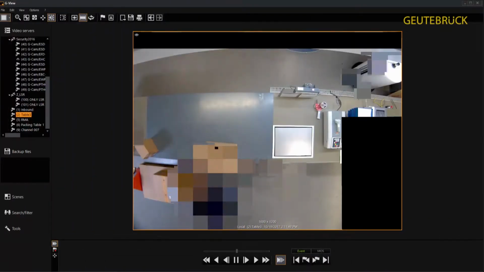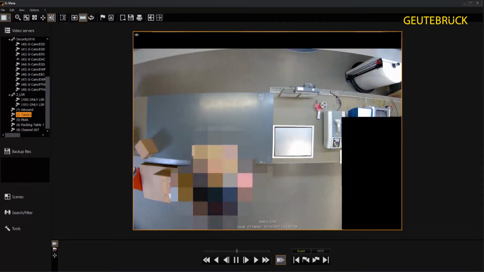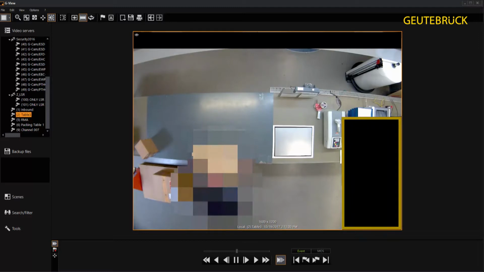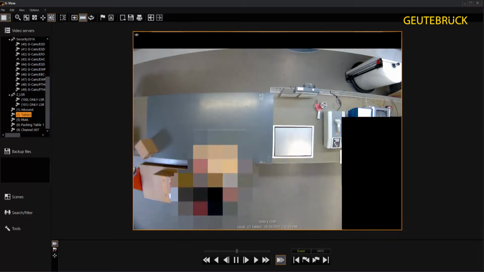Whenever you deal with big data, you also need to address data protection and privacy issues. Protection of employees' personal rights and data security go hand in hand. With our systems, you can mask static image areas or pixelize moving objects.